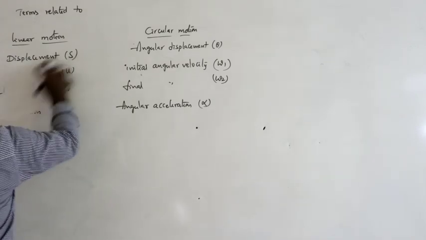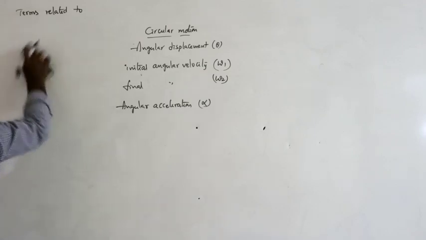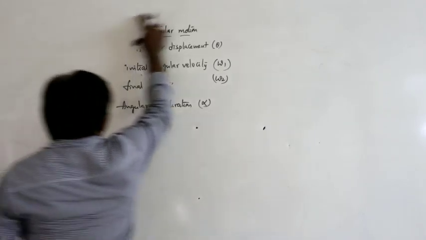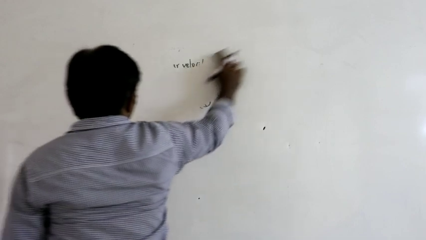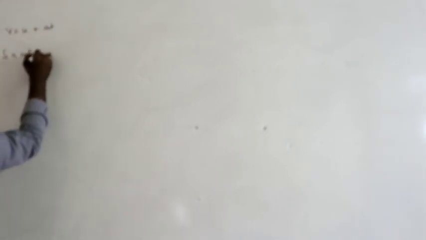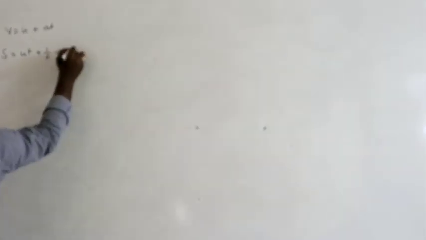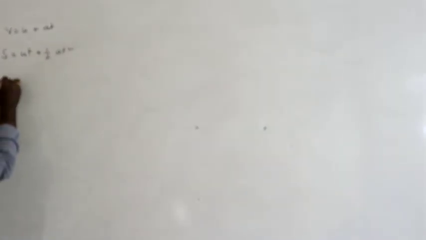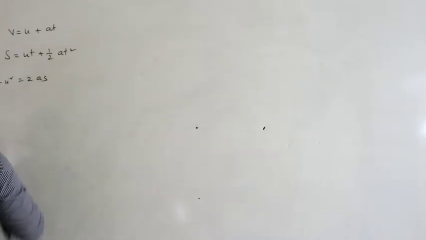Next, how can we compare the kinematical equations of motion here? The kinematical equations of motion are V is equal to U plus AT, S is equal to UT plus half AT square, and V square minus U square equals 2AS.